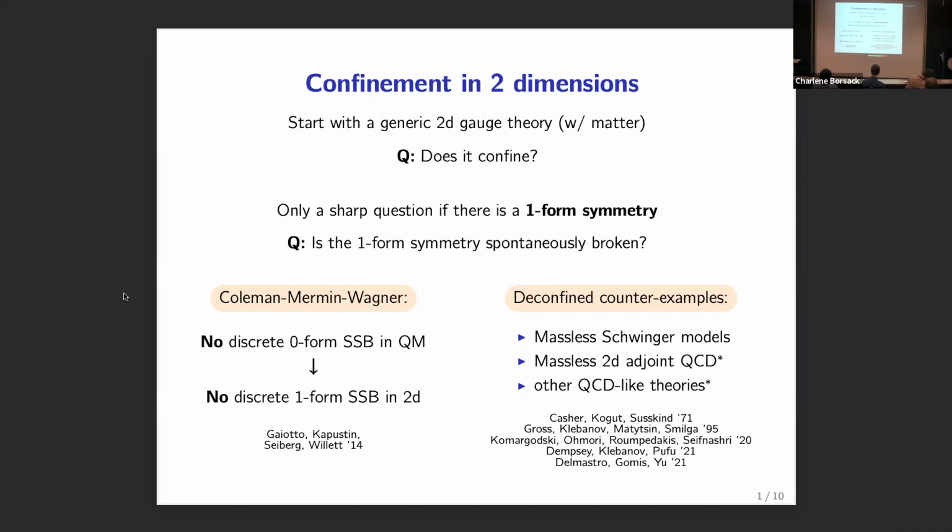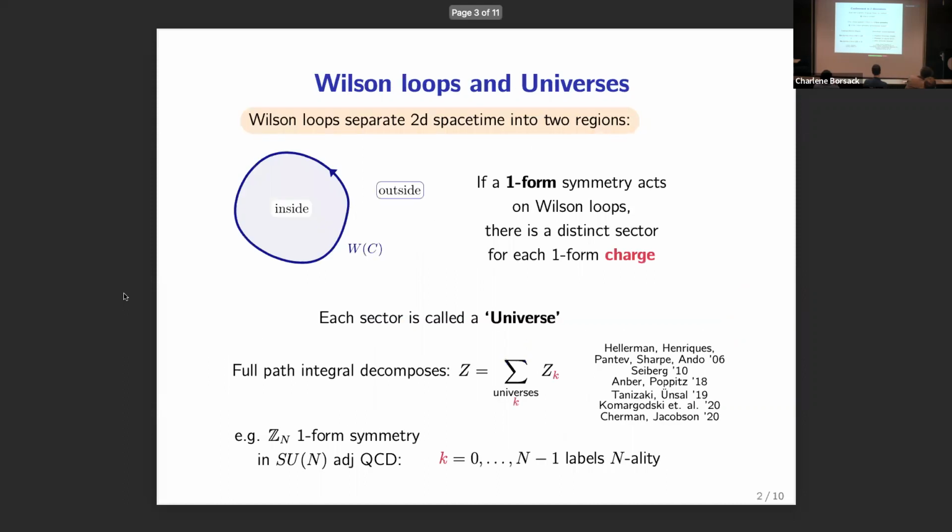If we think of this really as a theorem, it's a very strong statement. And the implication of no discrete one-form spontaneous symmetry breaking would be that we cannot get deconfinement. However, we definitely have examples where we do in fact get deconfinement. So here are some counterexamples studied in the 90s, and again more recently, for example, massless Schwinger models, and also, with some assumptions, massless 2D adjoint QCD, and other QCD-like theories.